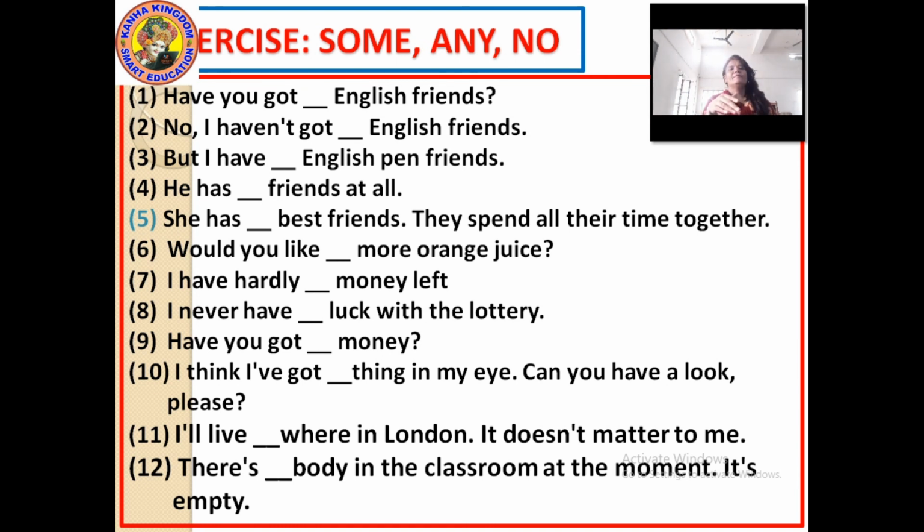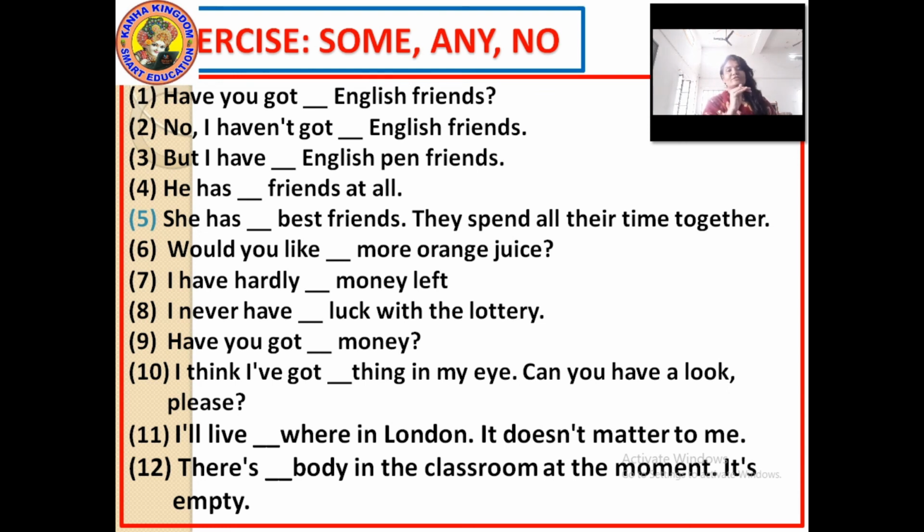Next is, she has dash best friends. They spend all their time together. Positive sentence, so here we will use some. She has some best friends and they spend all their time together. Would you like to have some?